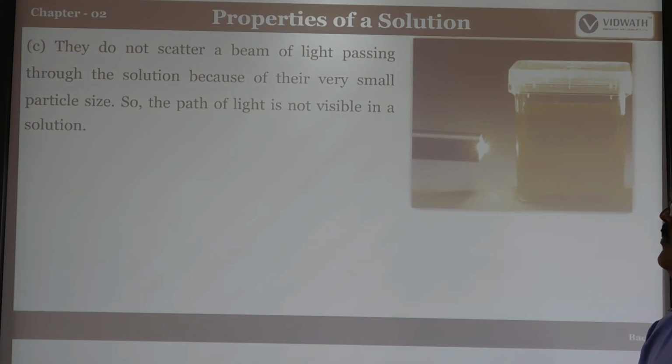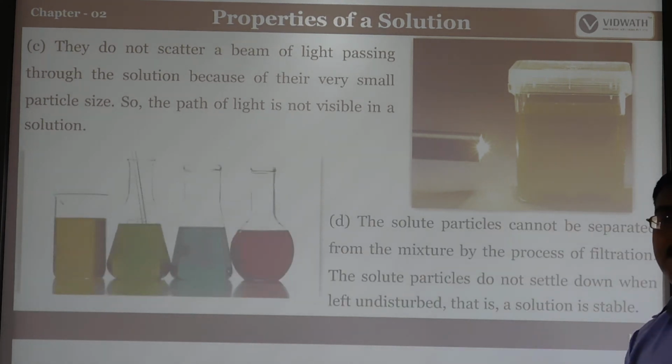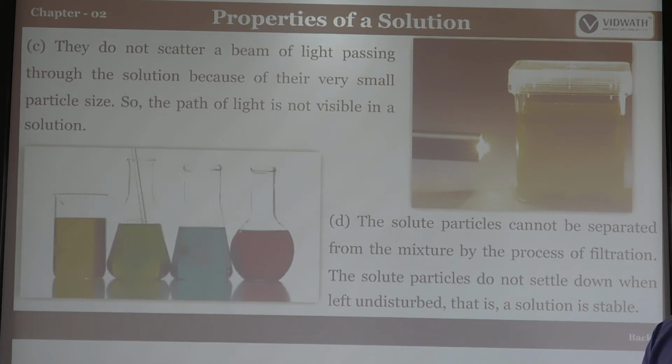The particles in a solution do not scatter a beam of light passing through it because they are very small in size. So the path of light is not visible in a solution. We will discuss colloids next, where it is discussed in detail. For example, if you shine a torchlight through milk of magnesia, the path of light is visible, unlike in a solution.